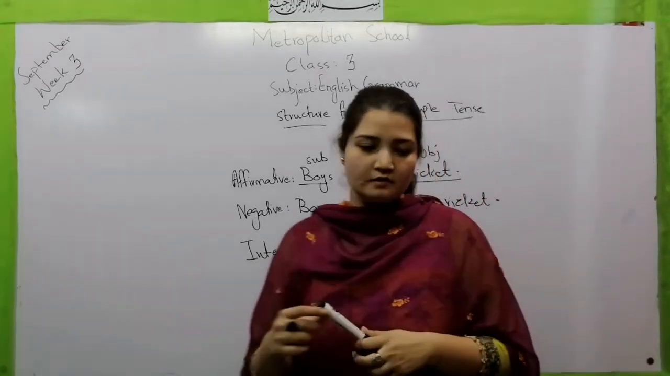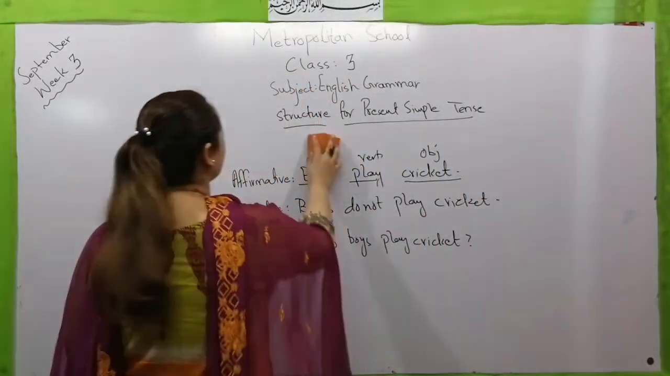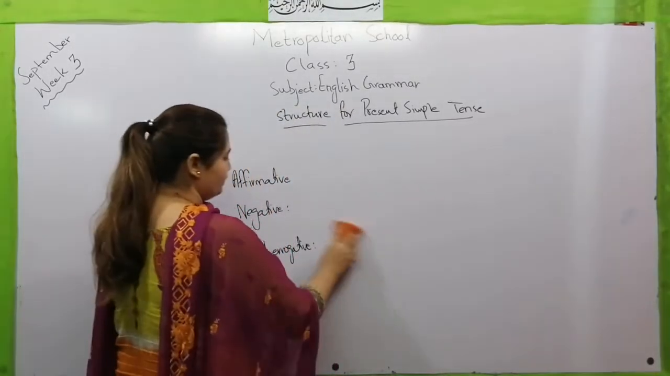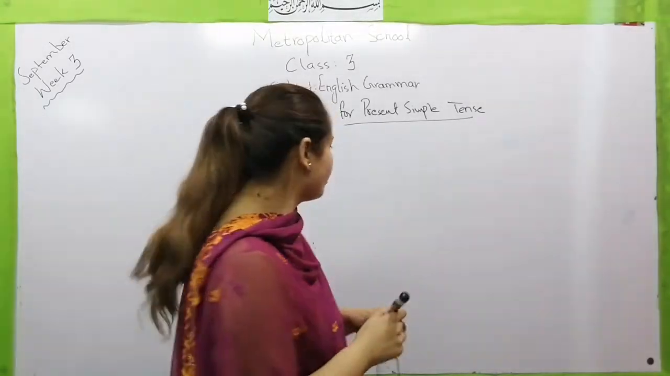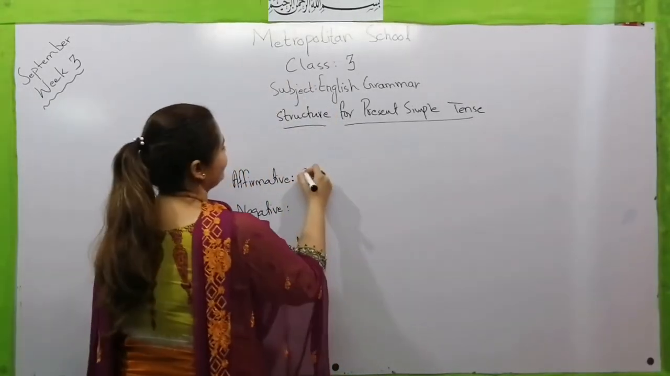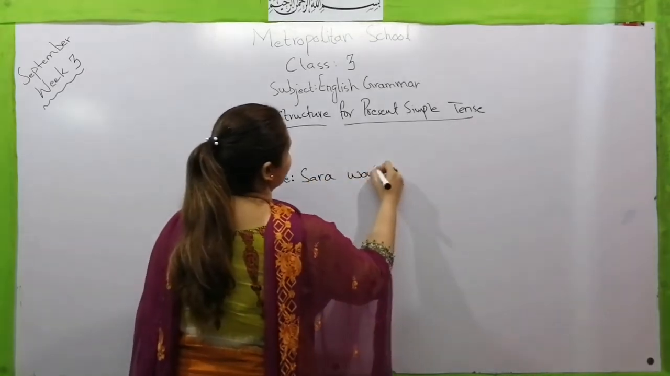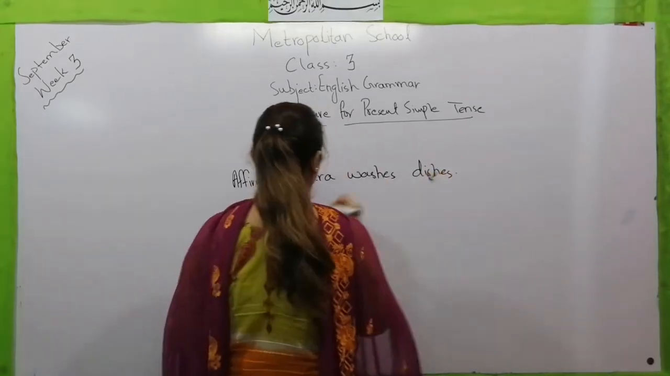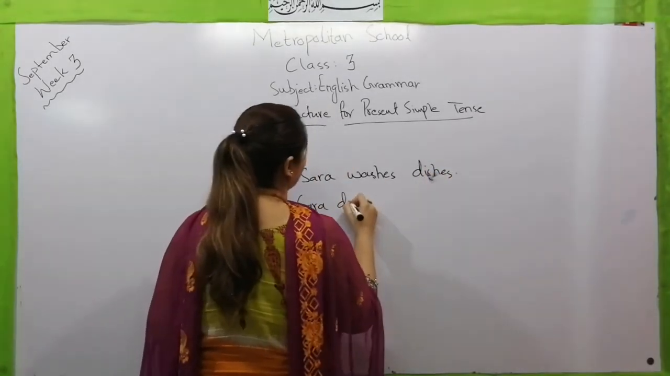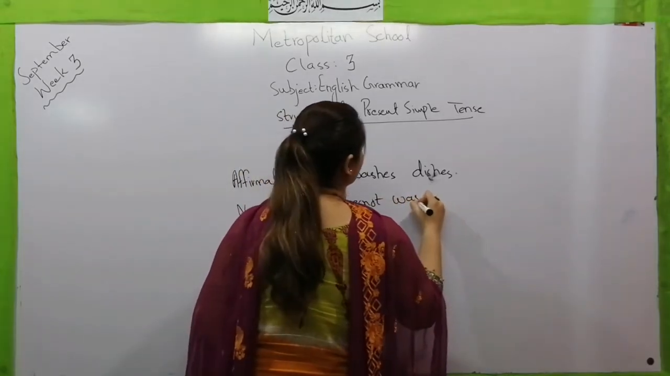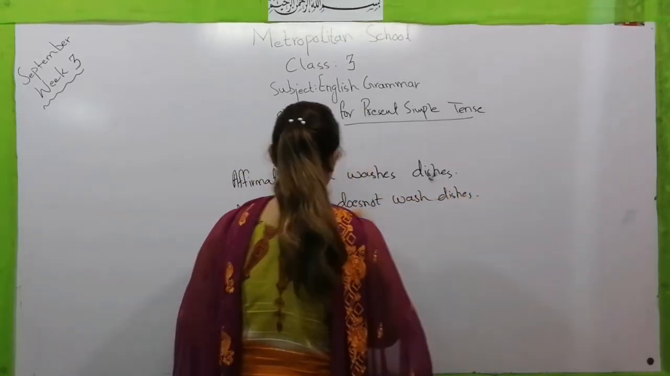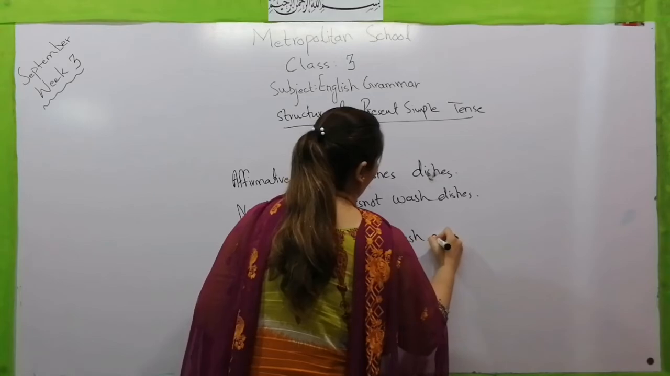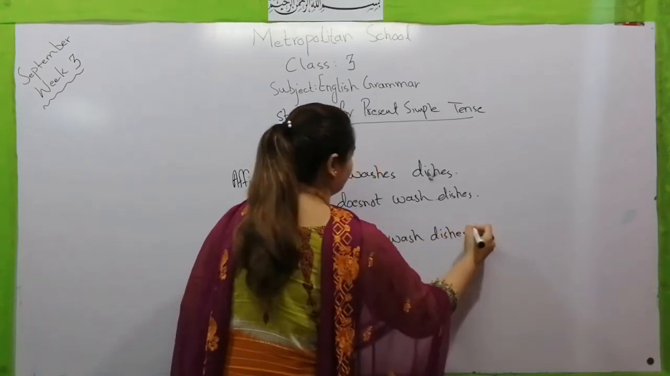Now let's move towards the last translation, which is सारा बर्तन धोती है. Do you do this thing in your home? Do you help your mom in home chores? Well, Sarah surely does. Sarah washes dishes. For the negative, Sarah does not wash dishes. And for the interrogative, does Sarah wash dishes, and then a question mark.